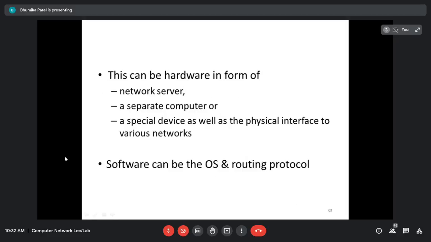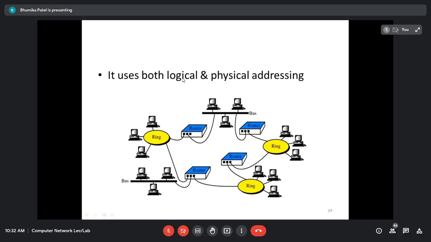Okay, so routers use both logical as well as physical addressing. Logical means the IP address, physical means the MAC address. It is a 12-digit number which is written on the network interface card of every device. That is called the physical address. The logical address can be changed, whereas the physical address we cannot change because it is given by our device manufacturer. The logical address, that is the IP address, can change, but that IP address should be unique and should not already be in use on the internet.